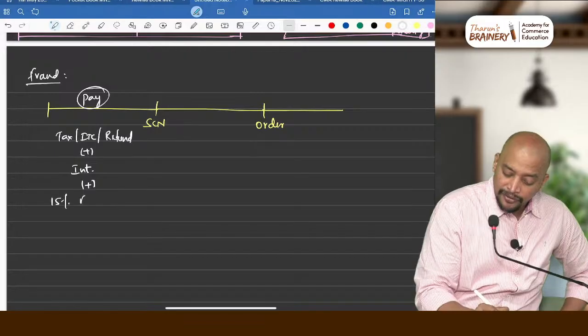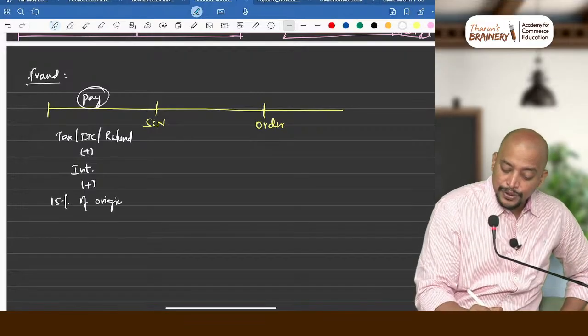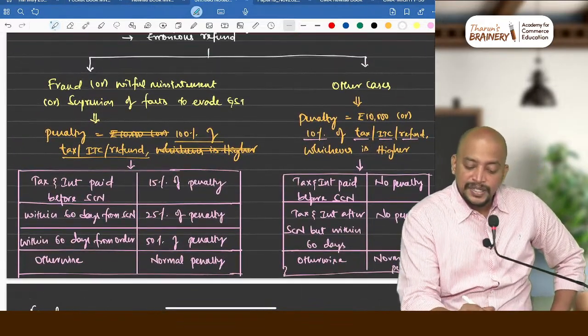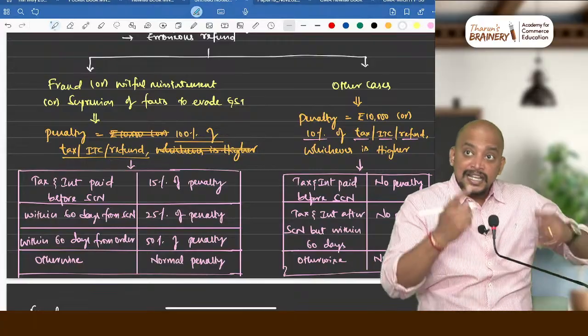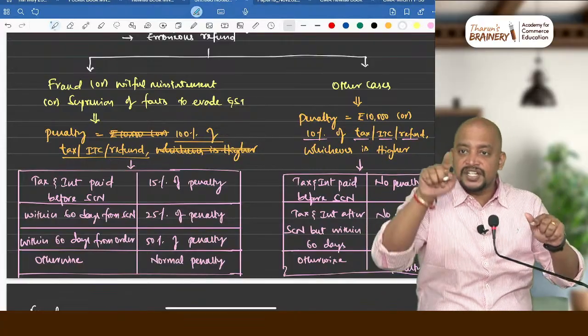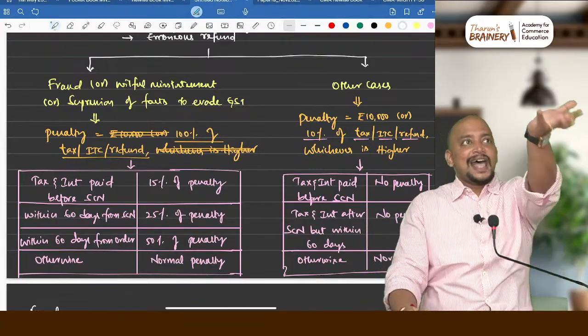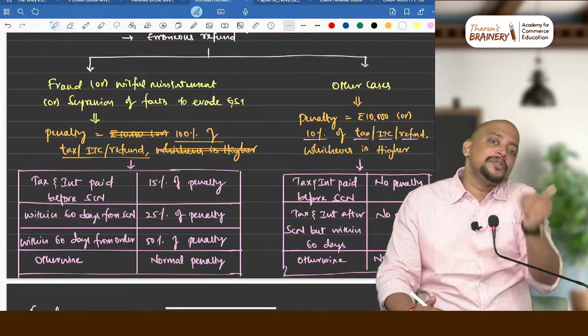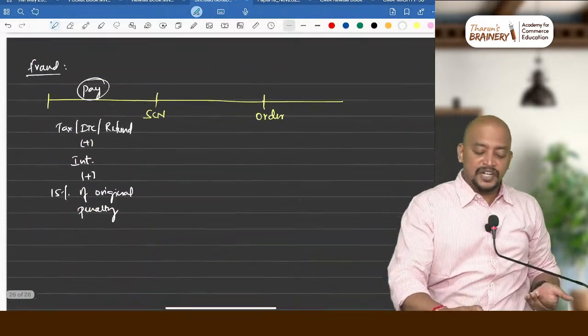15% of original penalty. What is the original penalty? 100%. See this, 100% of tax is the original penalty. In that 100%, what does 15% mean? 15 rupees. You understood? Tax 100, we have to pay as penalty. In that 100, how much will we pay? Only 15 rupees we will pay as penalty.